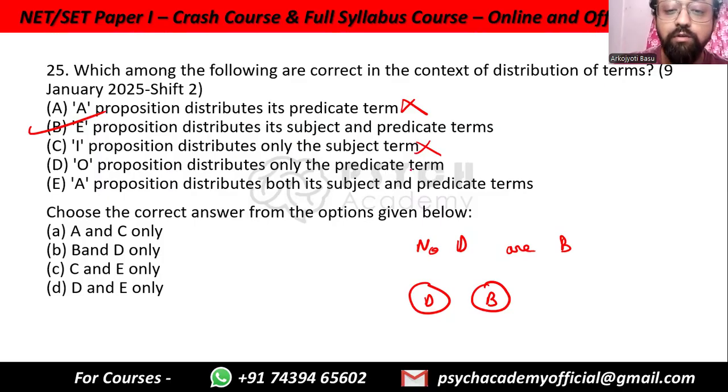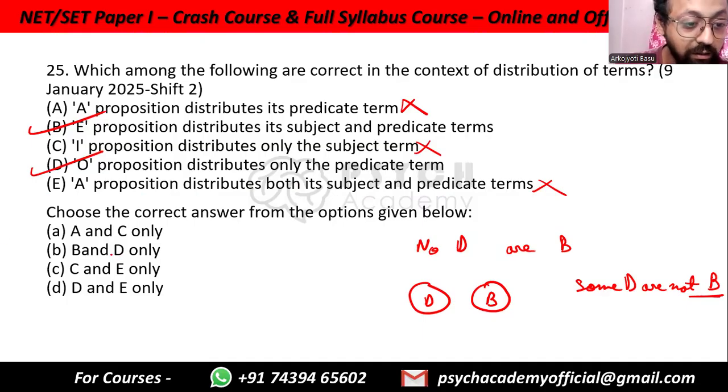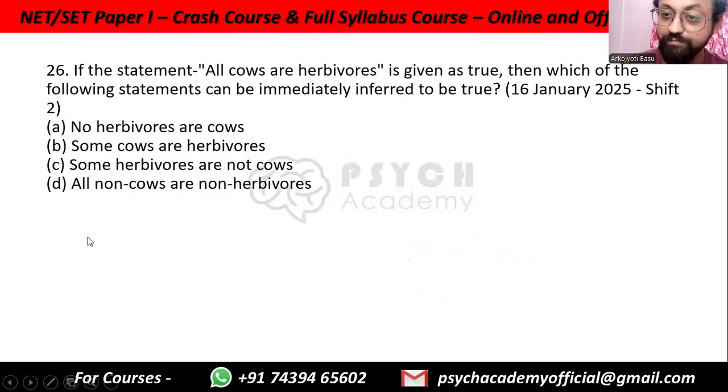O proposition distributes only the predicate term. This is true because an O proposition is like saying some dogs are not birds. Now, those some dogs are not any kind of bird at all. So, for negative conclusions, the predicate is distributed. That is, O proposition distributes only the predicate term. A proposition distributes both its subject and predicate terms. It does not. So it is option B and D. B and D only, option B.